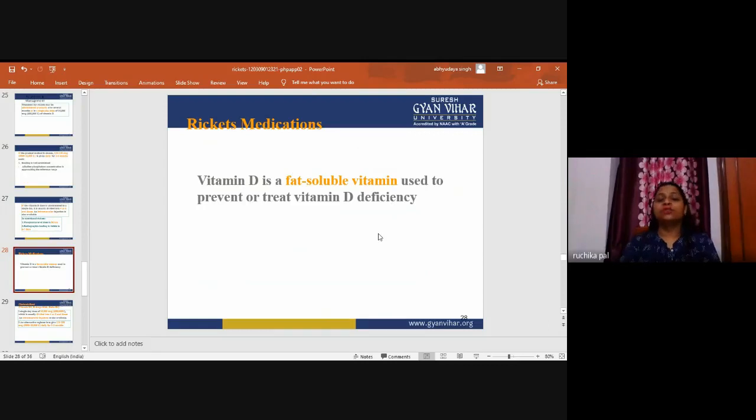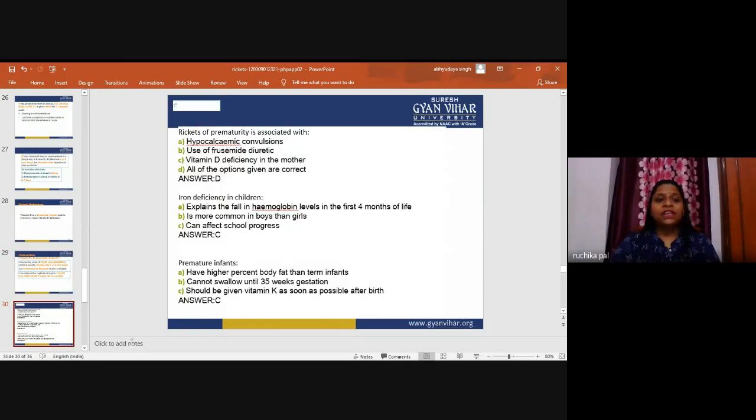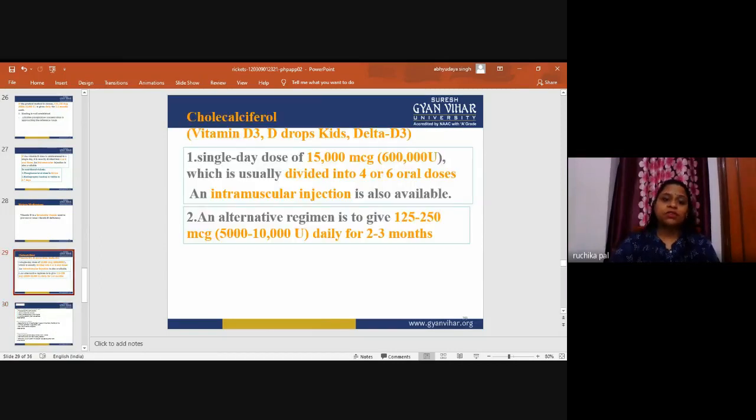Now, rickets medication. Vitamin D is a fat soluble vitamin used to prevent or treat vitamin D deficiency. Cholecalciferol, vitamin D3, D drop kits, delta D3: single day doses of 15,000 mcg, or you can say 600,000 units, which is usually divided into 4 to 6 oral doses. An intramuscular injection is also available for this. An alternative regimen is to give 125 to 250 mcg or 500 to 10,000 units daily for 2 to 3 months.